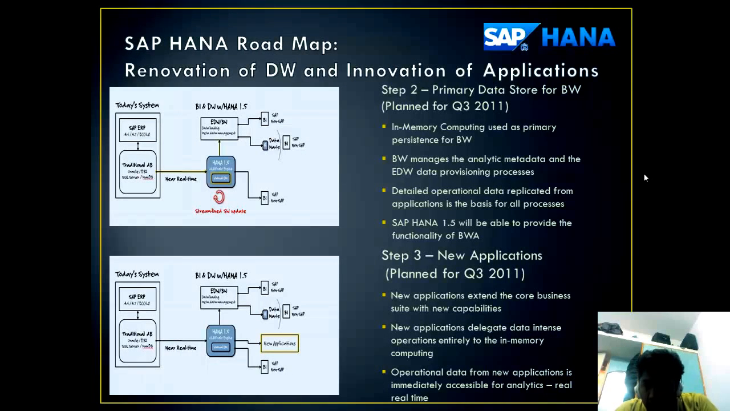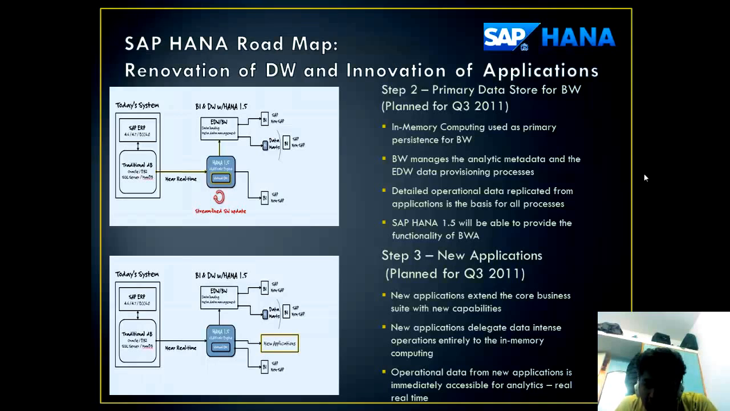Step 2. The primary data store for BW. This was planned in Q3 2011. What happened was, in-memory computing was used as primary persistence for BW. The business warehouse used the in-memory computing as the primary persistence.